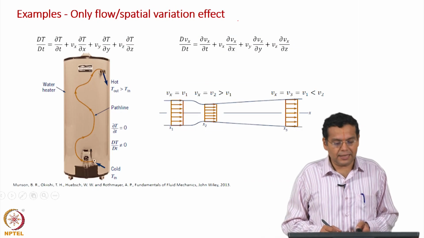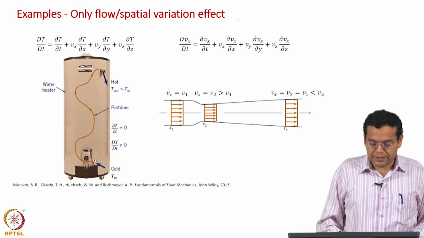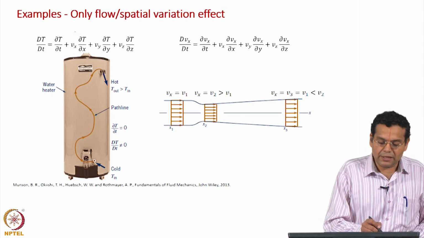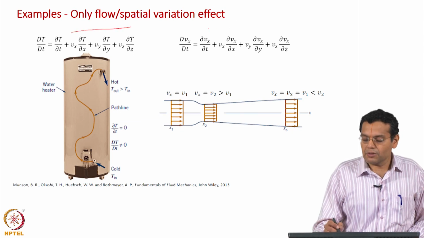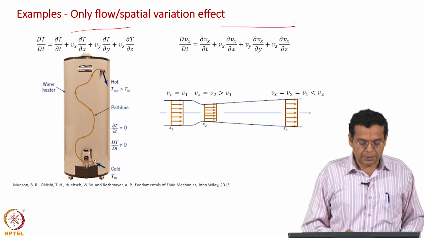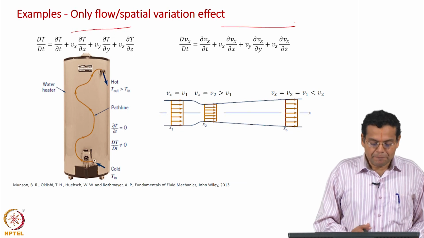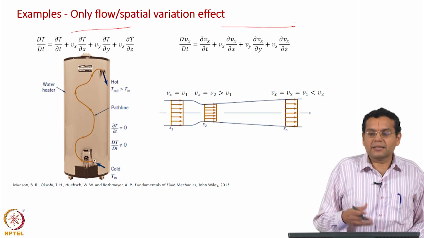Okay. Let us take another set of examples where we have contribution from only the convective component. What is that example? The household geyser example which I discussed some time back. Usually this operates under steady state condition.